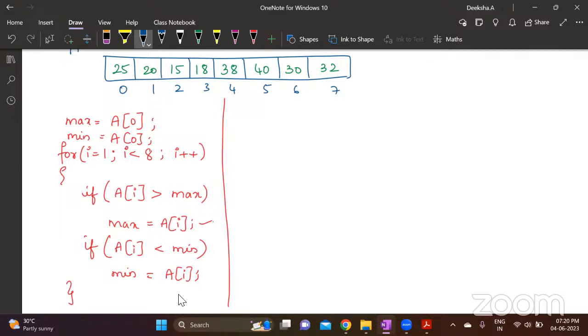Then you have to use a printf statement to display whatever you have found, which is the maximum and minimum. This is just the logic for finding the maximum and minimum element. Now, once you know the program, converting it to an algorithm is very easy. So for the algorithm, you have to write step 1, step 2. That way you have to write.